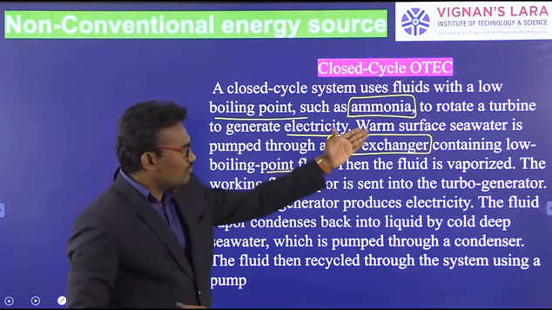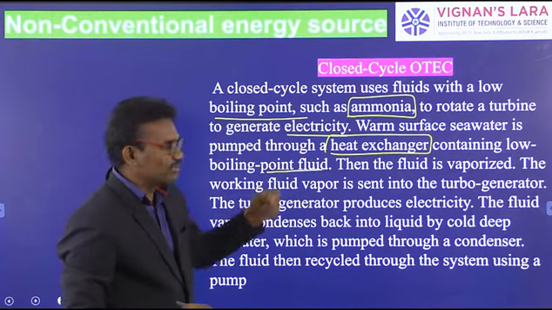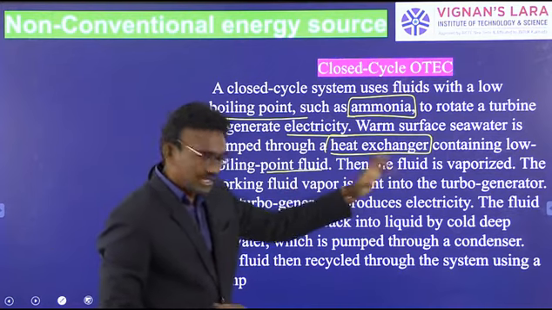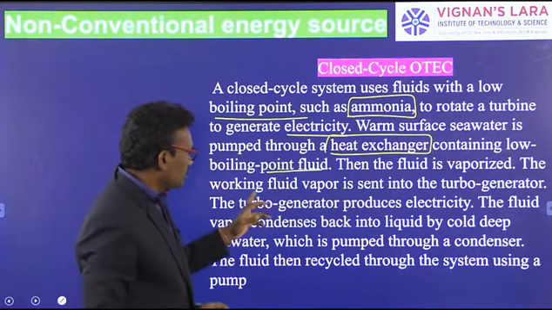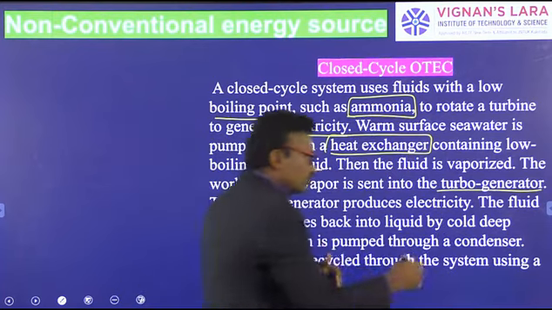By the warm water, the ammonia fluid is vaporized. The working fluid vapor is sent into the turbines.